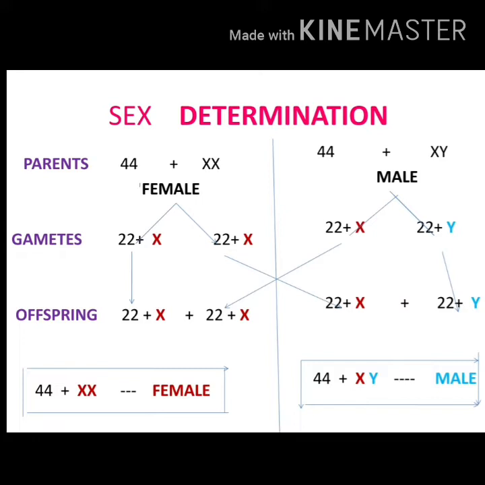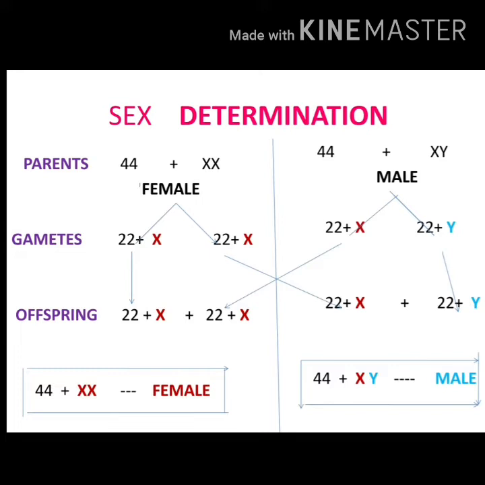Whereas in male, you can see clearly, since the sex chromosome has one X and one Y, during the gamete formation the 44 will split into 22 and 22 as in female. But in male, the sex chromosome will also get split. And one X will go with 22 and the other Y will go with another 22. So, two types of gametes are formed.